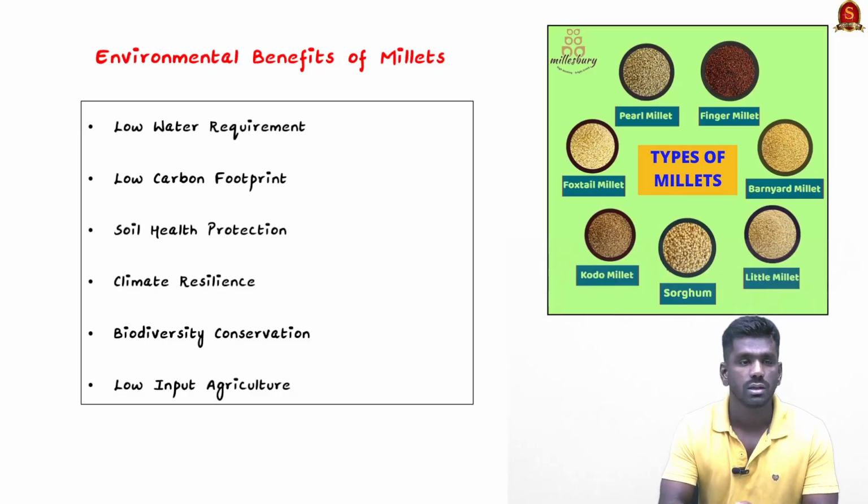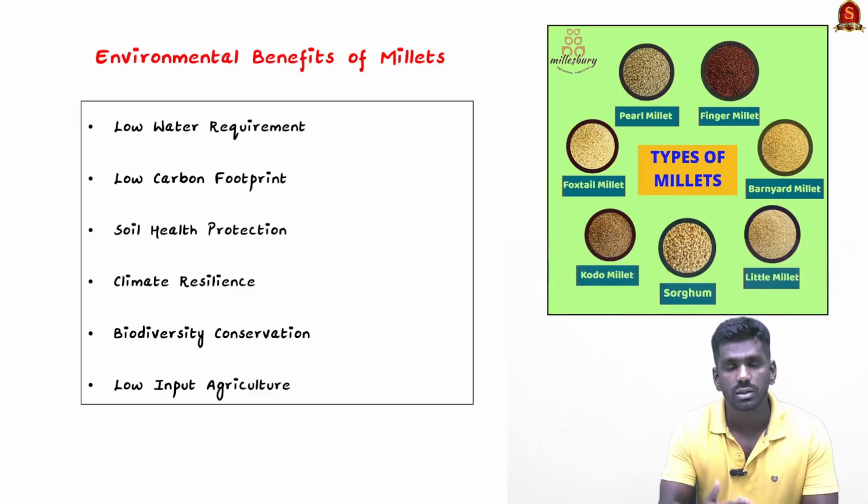The next one is soil health protection. Millets have a deeper root system which goes deeper into the soil. This deep root system helps to prevent soil erosion, and also manages soil degradation and desertification. Millets are originally cultivated in arid regions where desertification is more. These millet crops prevent desertification by preventing soil erosion, because of their deeper roots compared to paddy and wheat. So this is about the soil health protection of millets.